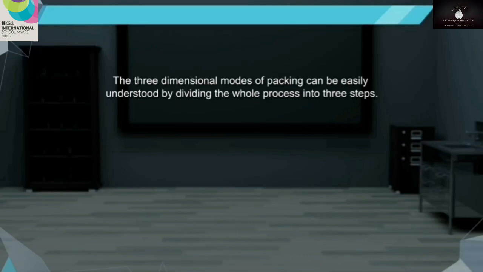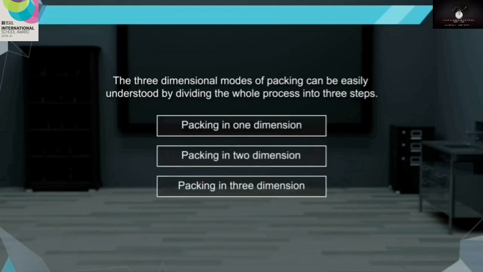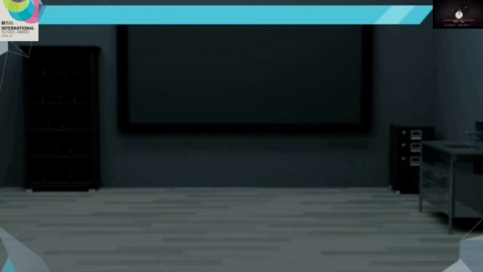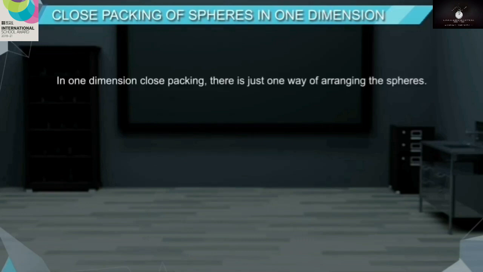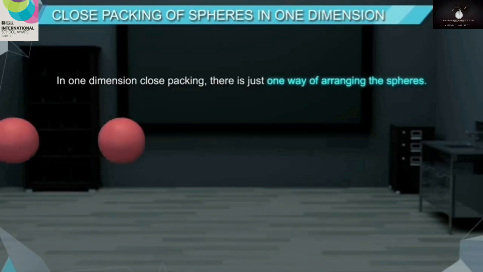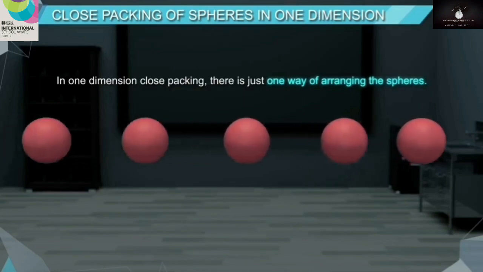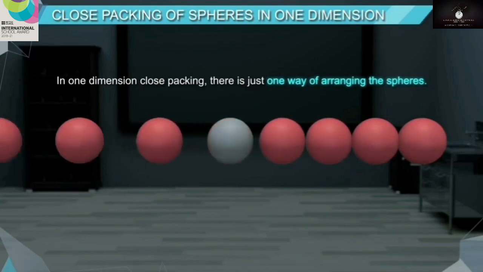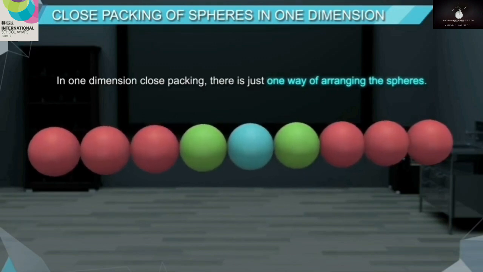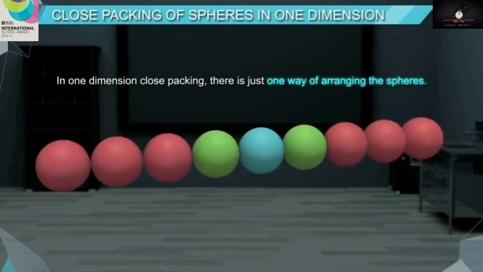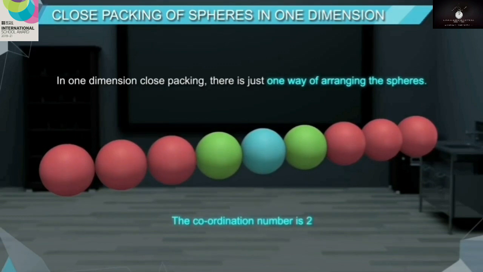The 3-dimensional modes of packing can be easily understood by dividing the whole process into 3 steps. Close packing of spheres in 1 dimension. In one dimension close packing, there is just one way of arranging the spheres. Here, the spheres are arranged in a row touching one another. As a result, each sphere will be in contact with two neighboring spheres. Thus, in one-dimensional close packing, the coordination number is 2.